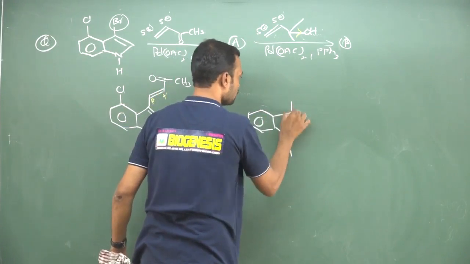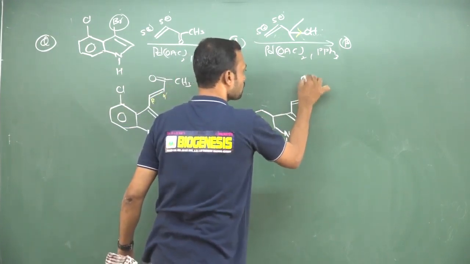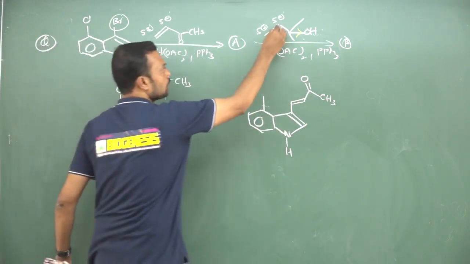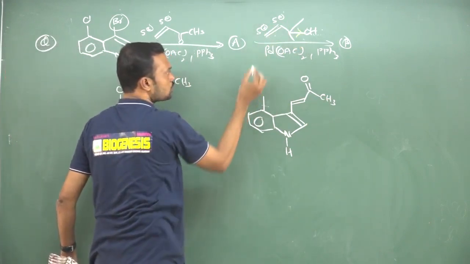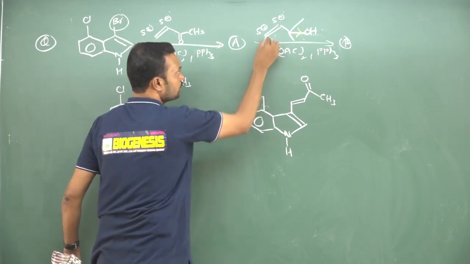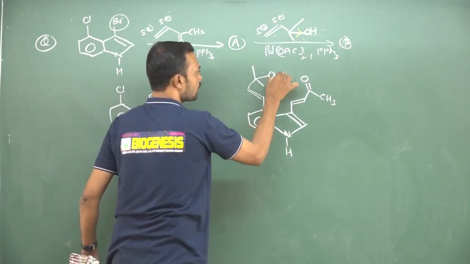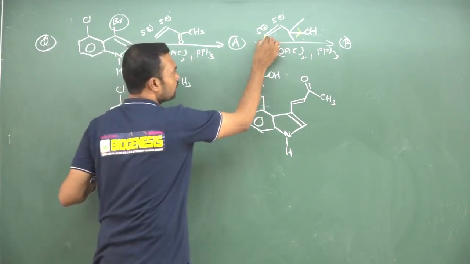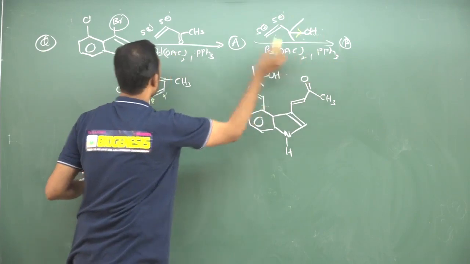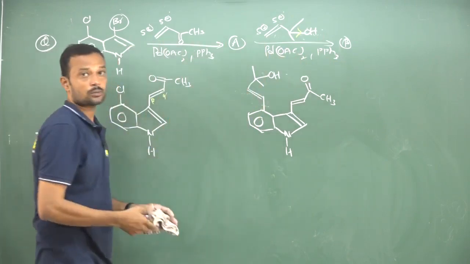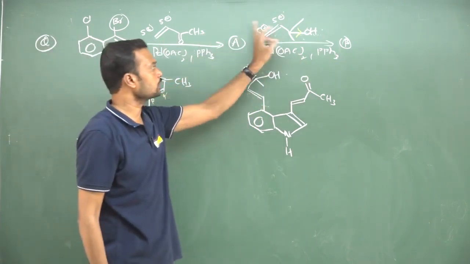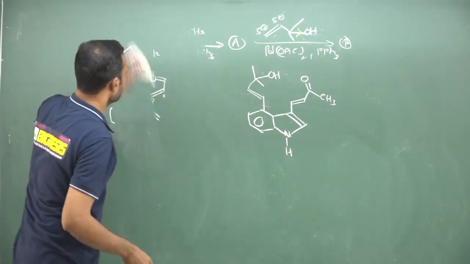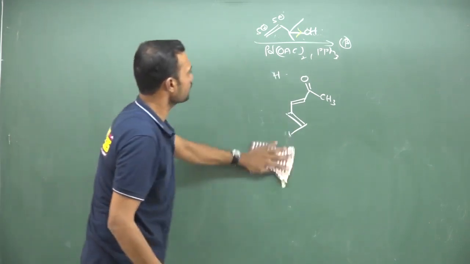So here finally, I am writing hydrogen. Now this part will be as usual. This is C double bond O CH3. Now this chlorine is removed, and finally see, this attaches to palladium and this attaches to the organic part. So here you should write like this. This and this are over, and finally see, there is an allyl alcohol formation that will take place. Always there is a C-C coupling between this carbon as well as the organic part. Whichever is the carbanion, that carbanion attaches to palladium, and the other part will get attached to the organic part. Okay, finally syn elimination is going to be expected. So this is asked in the CSIR examination.